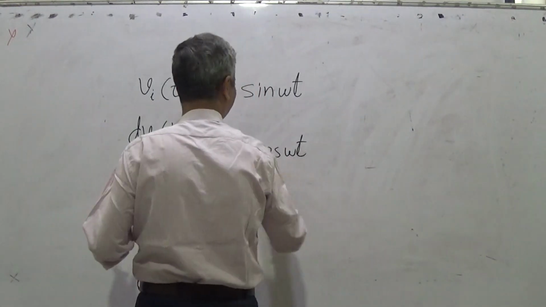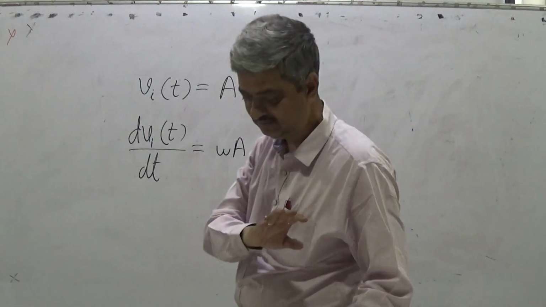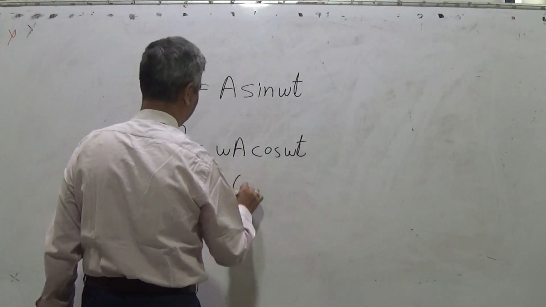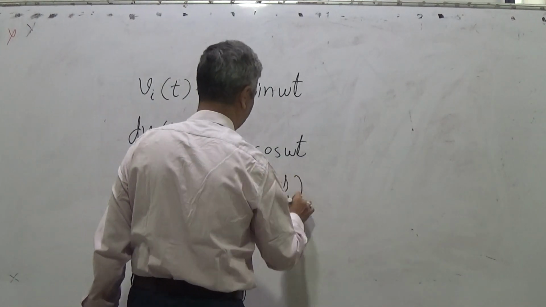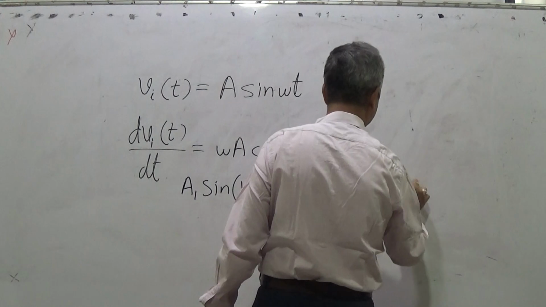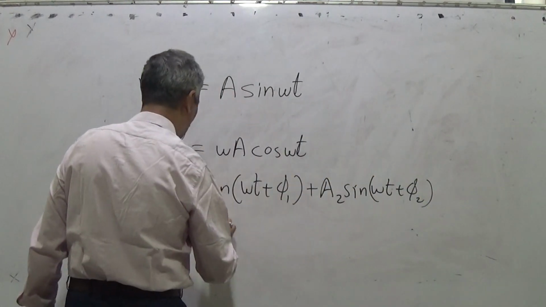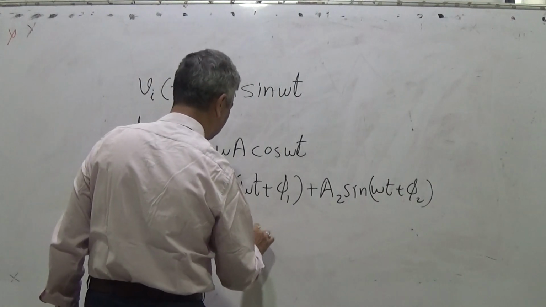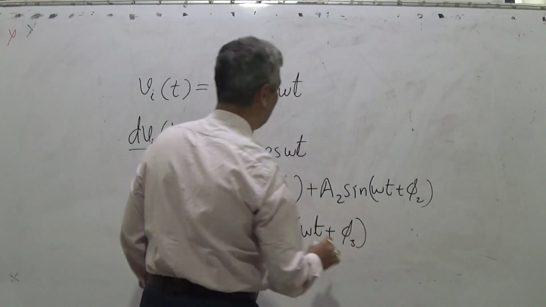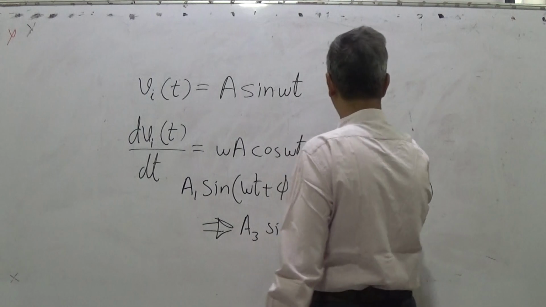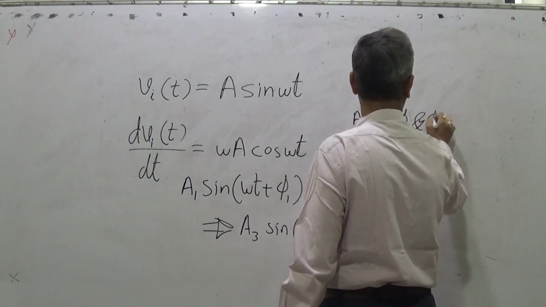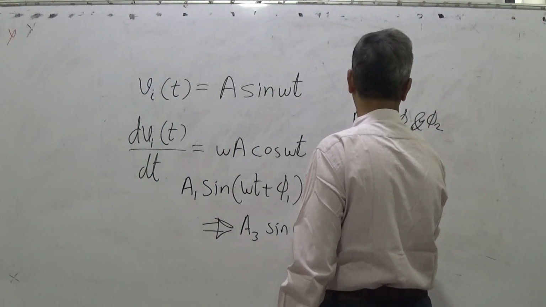So I give a very classical example. If I add a1 sine of omega t plus phi 1 plus a2 sine of omega t plus phi 2, this is always a3 sine of omega t plus phi 3, and knowing a1, a2, phi 1 and phi 2, you can find a3 and phi 3.